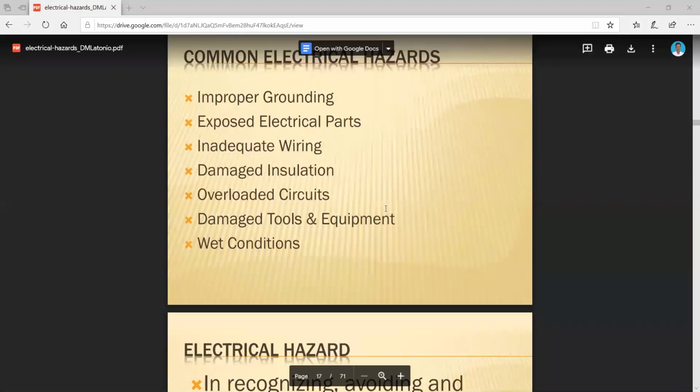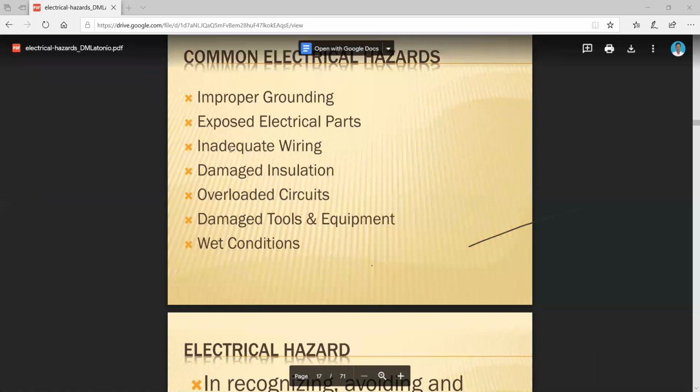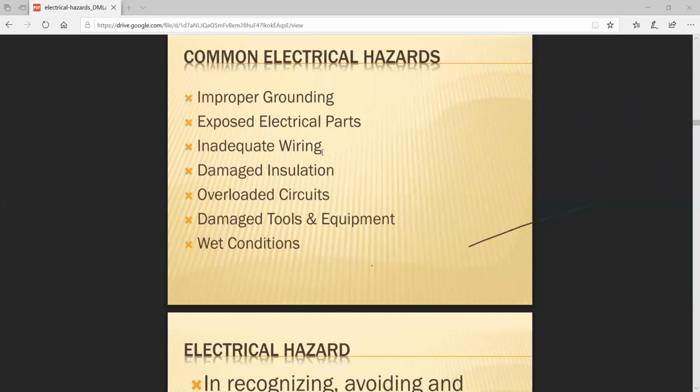Inadequate wiring. Inadequate wiring is nothing but the electrical wiring system not being properly connected. If the wiring is not properly connected, what will happen? There are chances of an unbalanced system. In this condition, the wiring is not properly connected, which means the ground wire is not properly connected to each and every plug point. Automatically, there are chances of spark generation. That is the meaning of inadequate wiring.